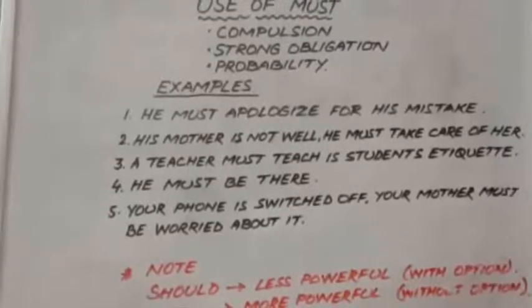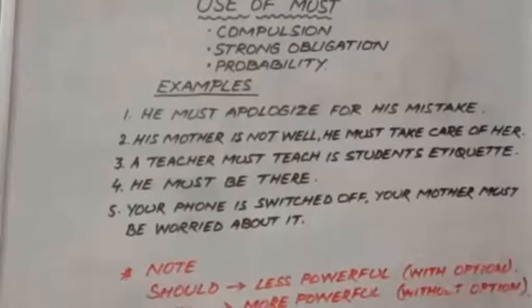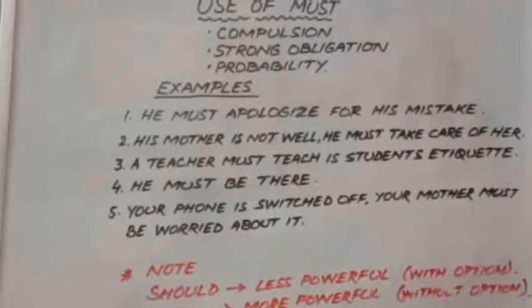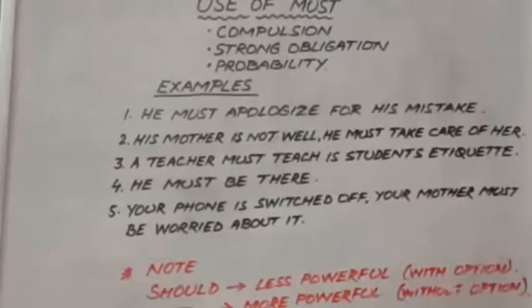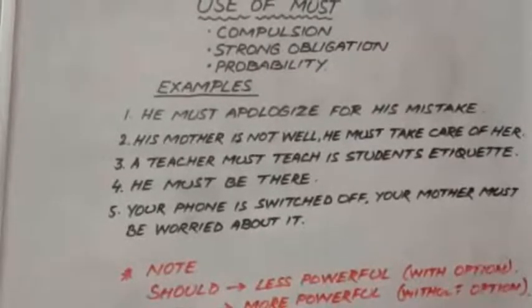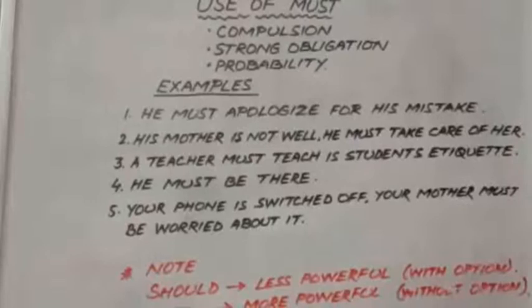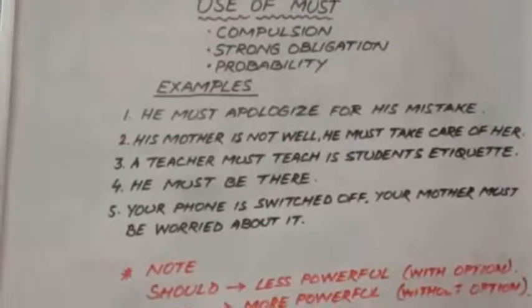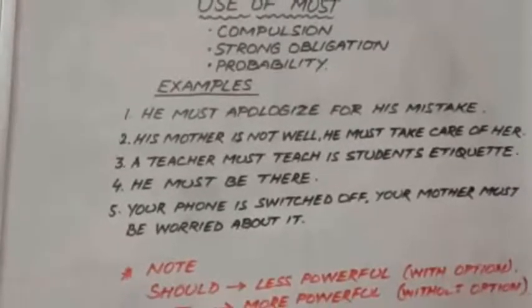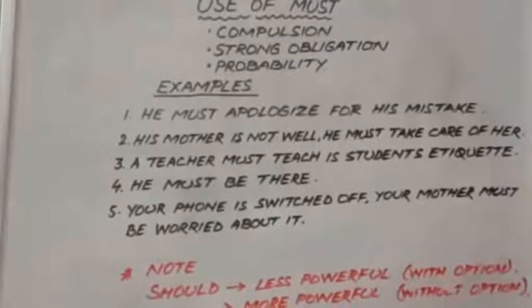So all the first three sentences are based on strong obligations or compulsions, leaving no options behind. Now we come to the next two statements, and these two statements we will be dealing with probability.